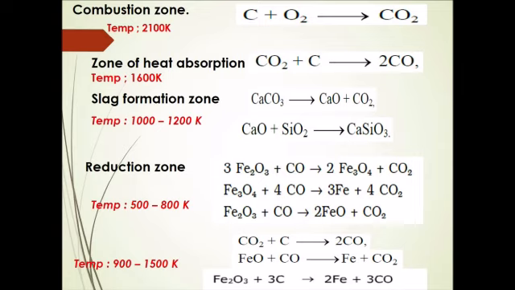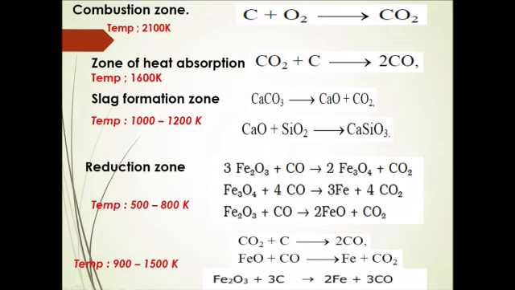First, the following reactions take place at different zones. First is the zone of combustion, which is happening in the furnace over here. This zone of combustion exactly takes place near the tuyeres, that is, the coke which is present burns to form carbon dioxide. Here it is an exothermic reaction, and heat is liberated, and the temperature is about 2100 Kelvin.